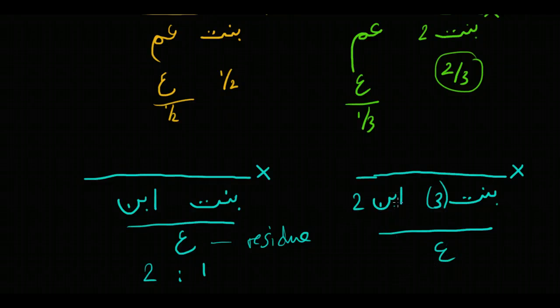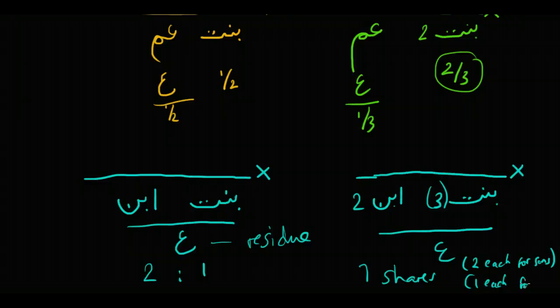But what we do is we treat the son as getting twice a share, so each son we treat as 2. So in total we would think about 4 shares for the sons and 3 shares for the daughters. So there's 7 shares in total, and 2 each for sons and 1 each for daughters.